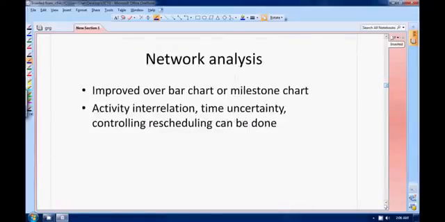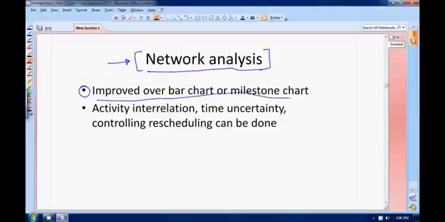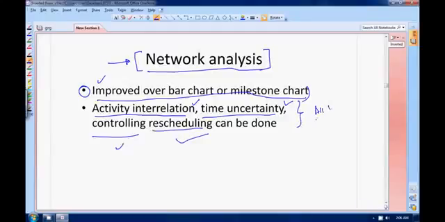Moving on to the important section. Till now we have studied what is not in use. Now we will study what is actually in use. What actually is in use these days is your network analysis. It is an improvement over bar chart as well as your milestone chart. Activity interrelationships are established. Time uncertainty is also considered. Controlling can be done. Rescheduling can also be done. So it has all the benefits over milestone chart and bar chart.